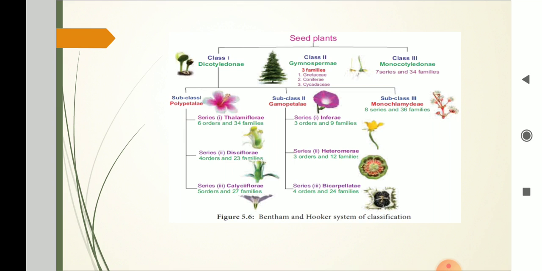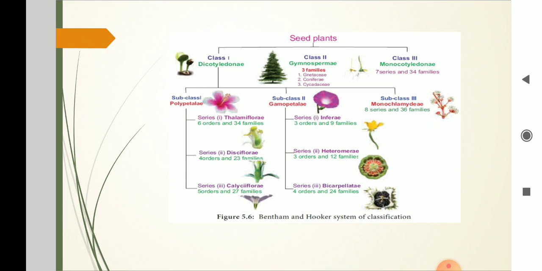Then the last subclass, third one, Monochlamydeae or Apetalae, petals absent, perianth in 1 or 2 series. It was categorized into 36 families. Then the second class was Gymnospermae. Gymnospermae, ovules not enclosed in ovary, that is naked seeded plants. No subclasses, series and orders, but this class was divided into 3 families.